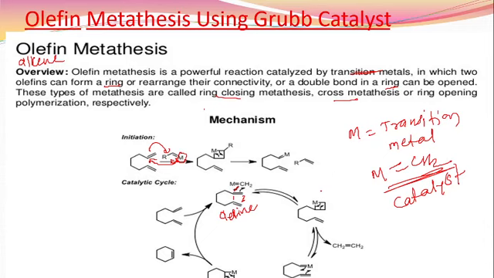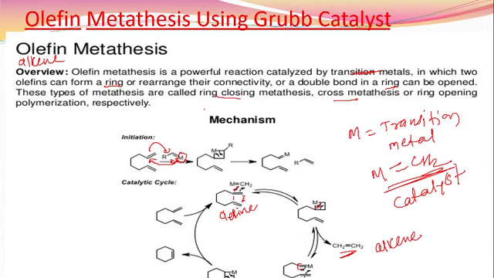Then after the formation of this cyclic ring, this bond is shifted to here, and this bond is shifted to here. You can see by the arrow. Then what happened? This metal is bonded to the ring in this manner, carbon double bonded with the metal, and there is a removal of what? CH2=CH2. That means there is a removal of alkene. Okay, and in the next step, what happened?